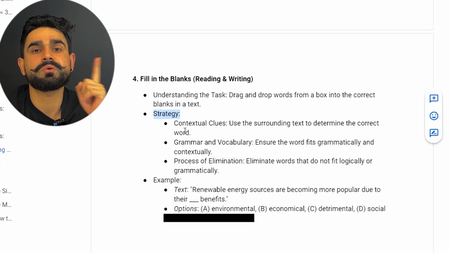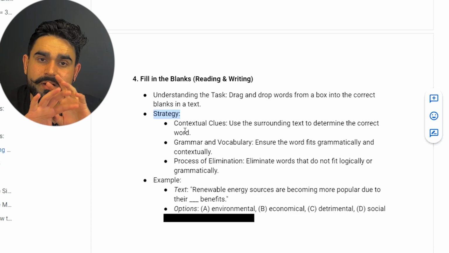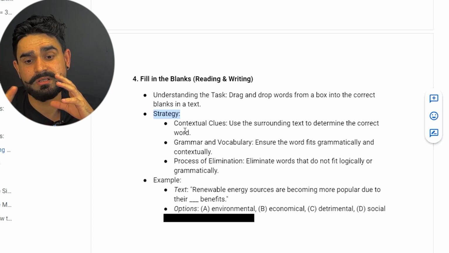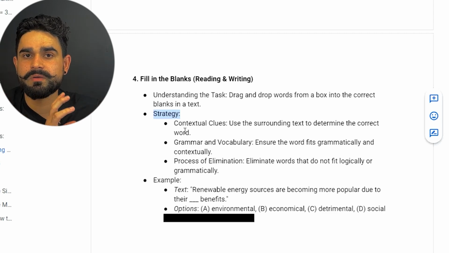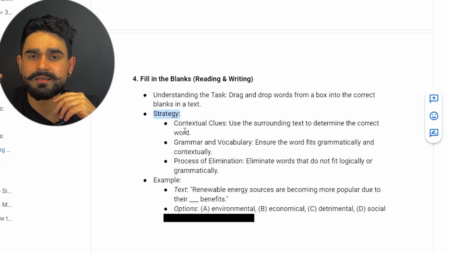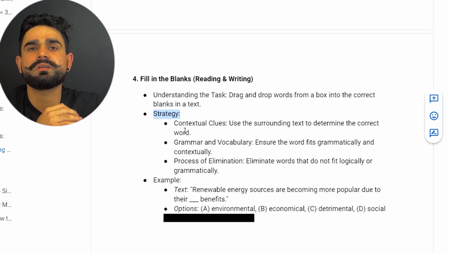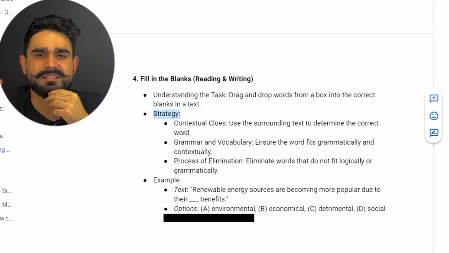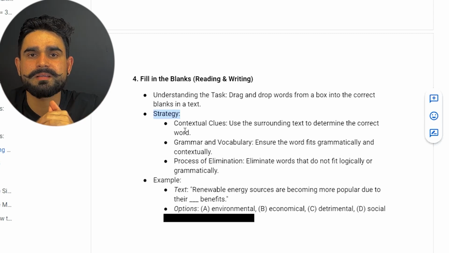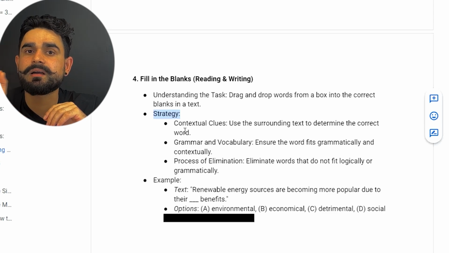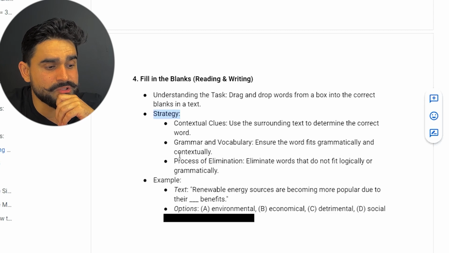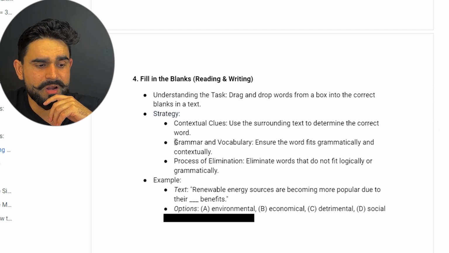First thing guys, you need to understand the context of the passage. What is the passage all about? Like we discussed previously, one was about climate change. So what terms go well with climate change? Quickly go through the passage in 30 seconds, even 10-15 seconds, get the context of what the passage is all about, and after that guys you use the grammar and vocab.